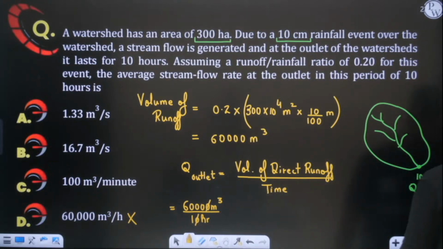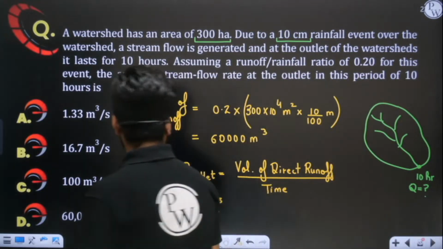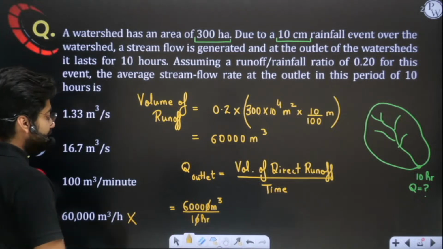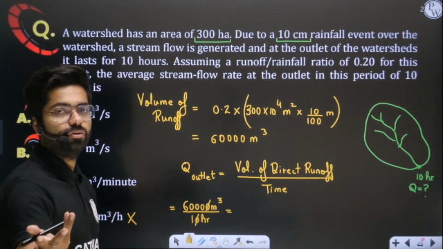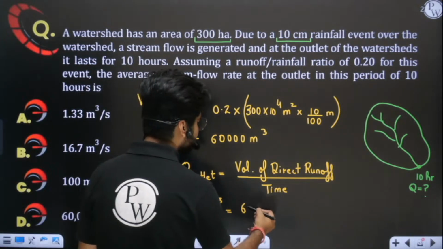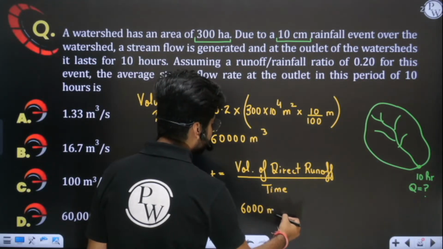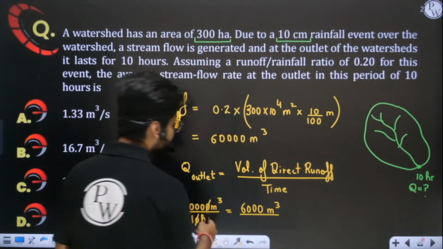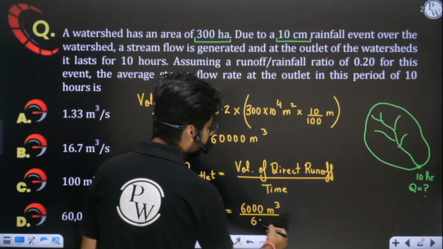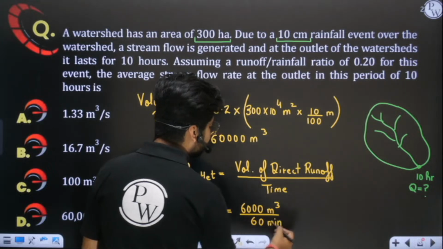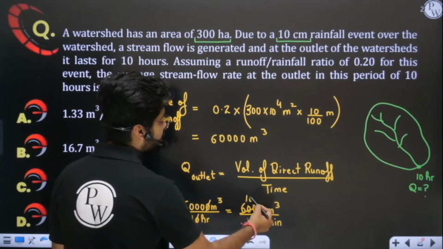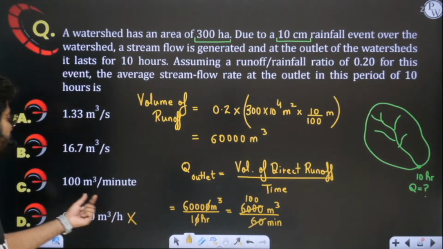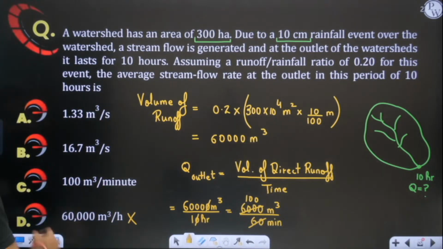Yes or no? Perfect. Now, after this they are saying convert this into meter cube per minute. You all know that in 1 hour we have 60 minutes. So 6,000 divided by 1 hour. 1 hour is nothing but 60 minutes. So if I want to evaluate in meter cube, when you divide this, you will get 100. This is nothing but 100 meter cube per minute. If you check it, 100 meter cube per minute will be absolutely correct. So this is the correct answer.